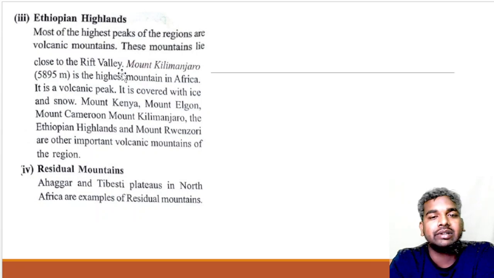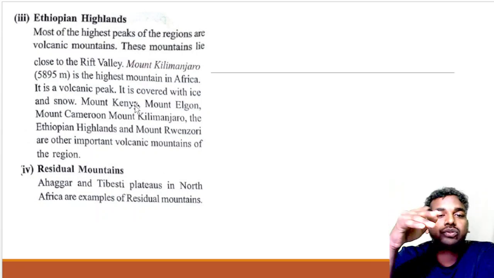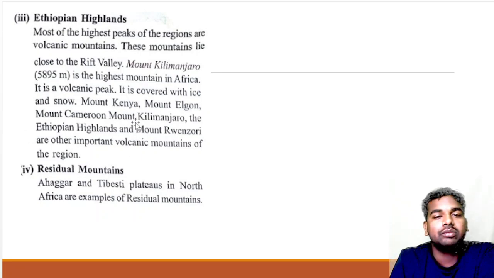It is covered with ice and snow because of its great height. Mount Kenya, Mount Elgon, Mount Cameroon, the Ethiopian highlands and Mount Rwenzori are the other important volcanic mountains of the region.